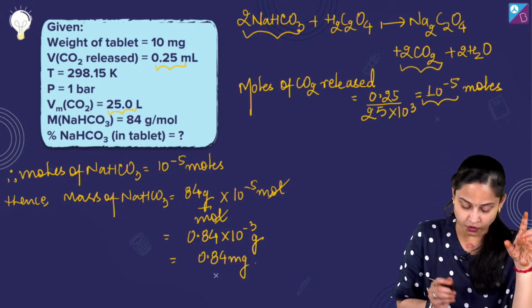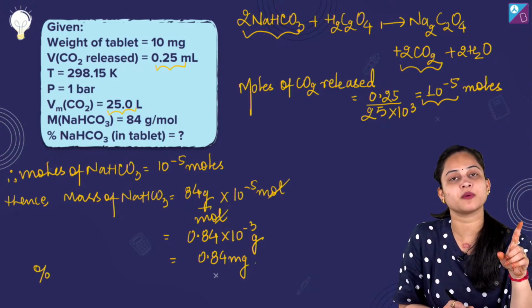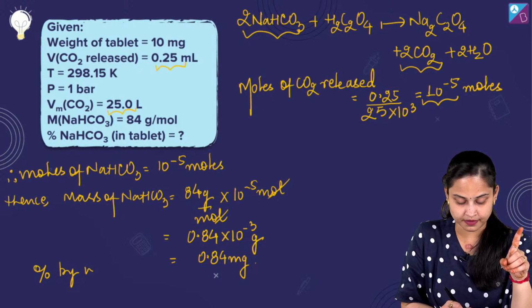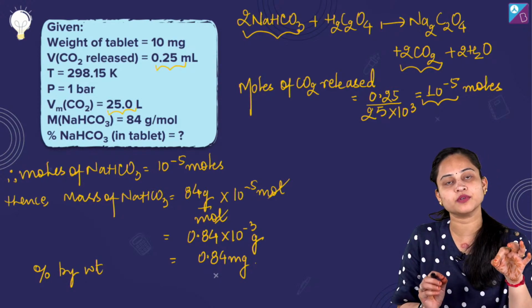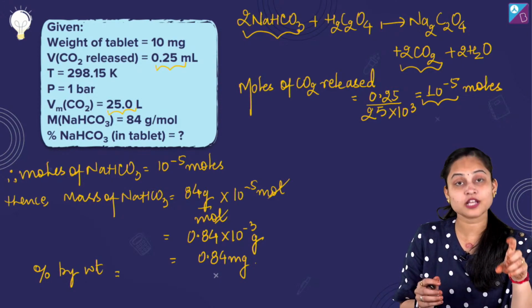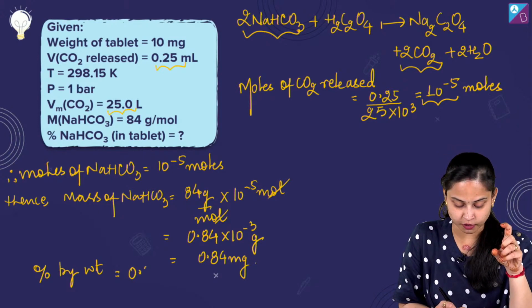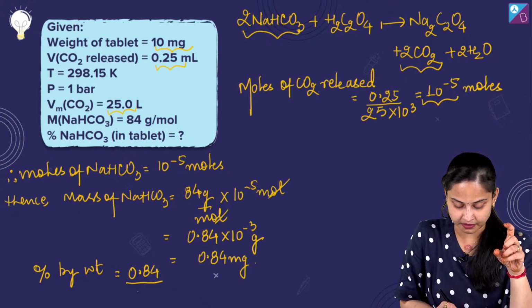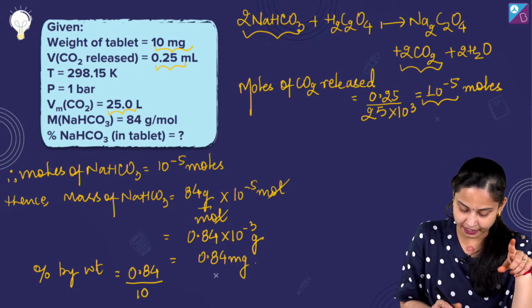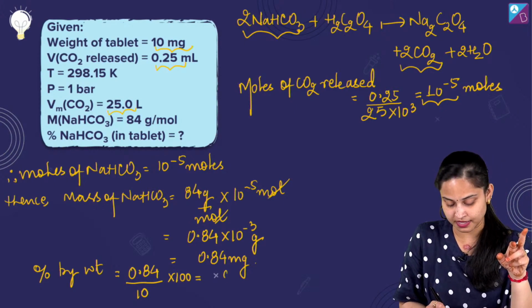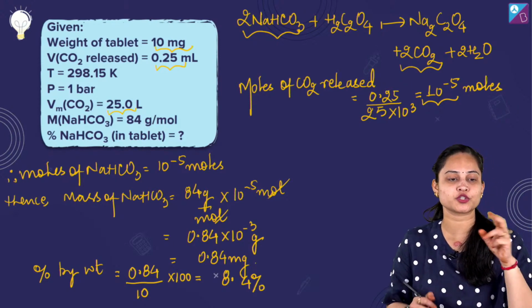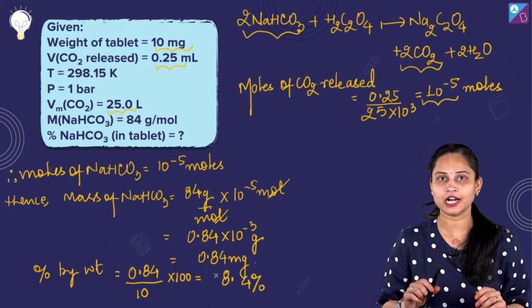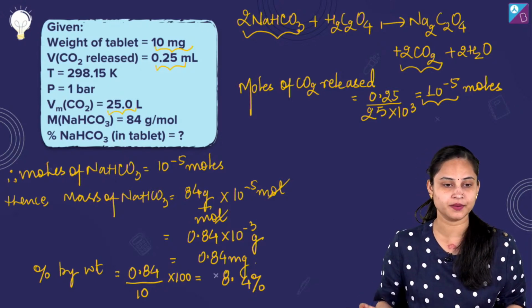Well, if I talk about the percentage by weight of sodium bicarbonate in the tablet, the mass of sodium bicarbonate is 0.84 and the weight of the tablet is 10 mg, multiplied by 100. So the result is basically 8.4%. So this is our right answer for the question asked. Is it hard? No, it's actually not hard.